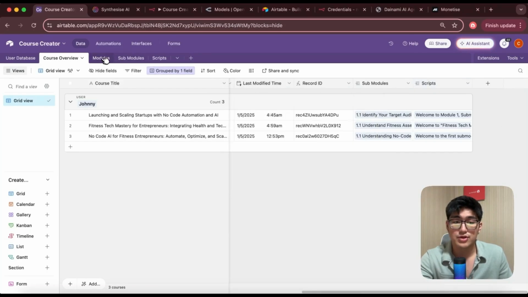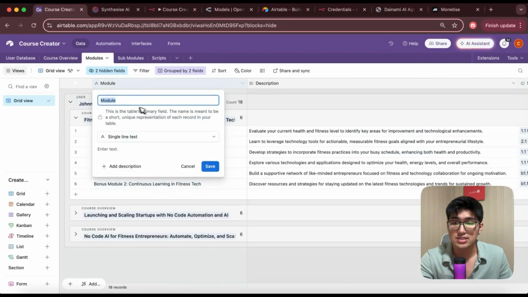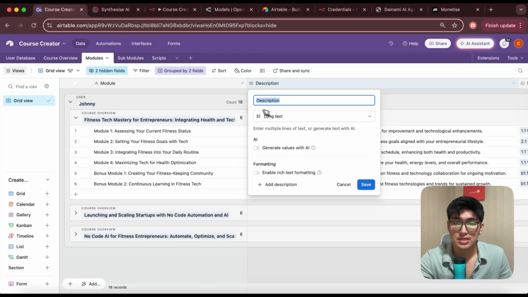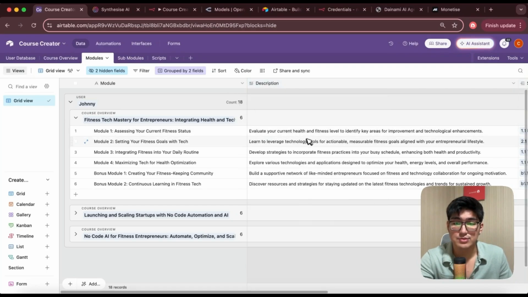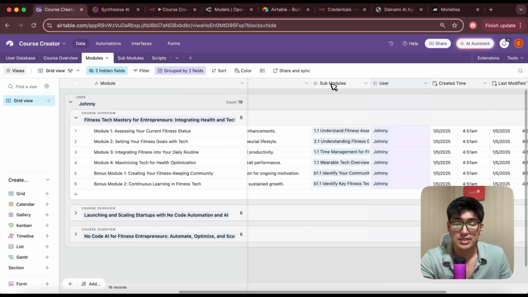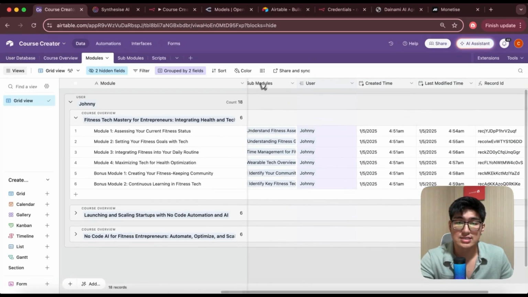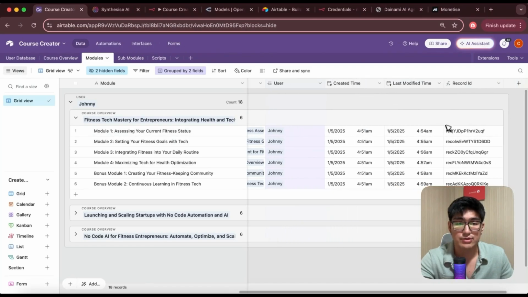Okay, and pretty much it's almost the same for the other tables. You want to start off with the name, which is the module. The description would be long text, the description of each module. Submodules, you want to link it to another record, which is also user. This should be shown once you have linked it from the previous record, so you don't have to recreate them again. You just want to make sure that this is there, so you just want to look through and make sure that you have all these different fields. Created time, last modified time, and you need to have a record ID for each of this table.